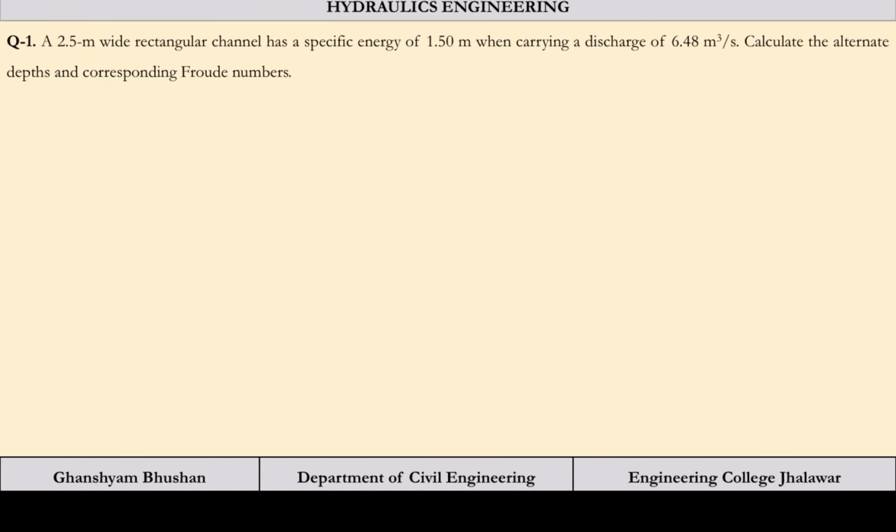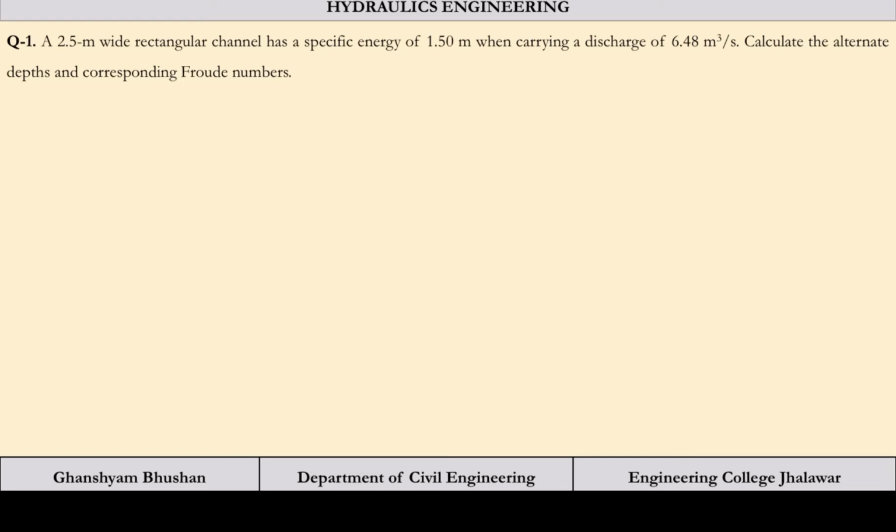This is the numerical problem, which states: a 2.5 meter wide rectangular channel has a specific energy of 1.5 meters. So energy is given, and the width of the rectangular channel is given to us, when carrying a discharge of 6.48 meter cube per second. So discharge is also given. Calculate the alternate depths and corresponding Froude numbers.